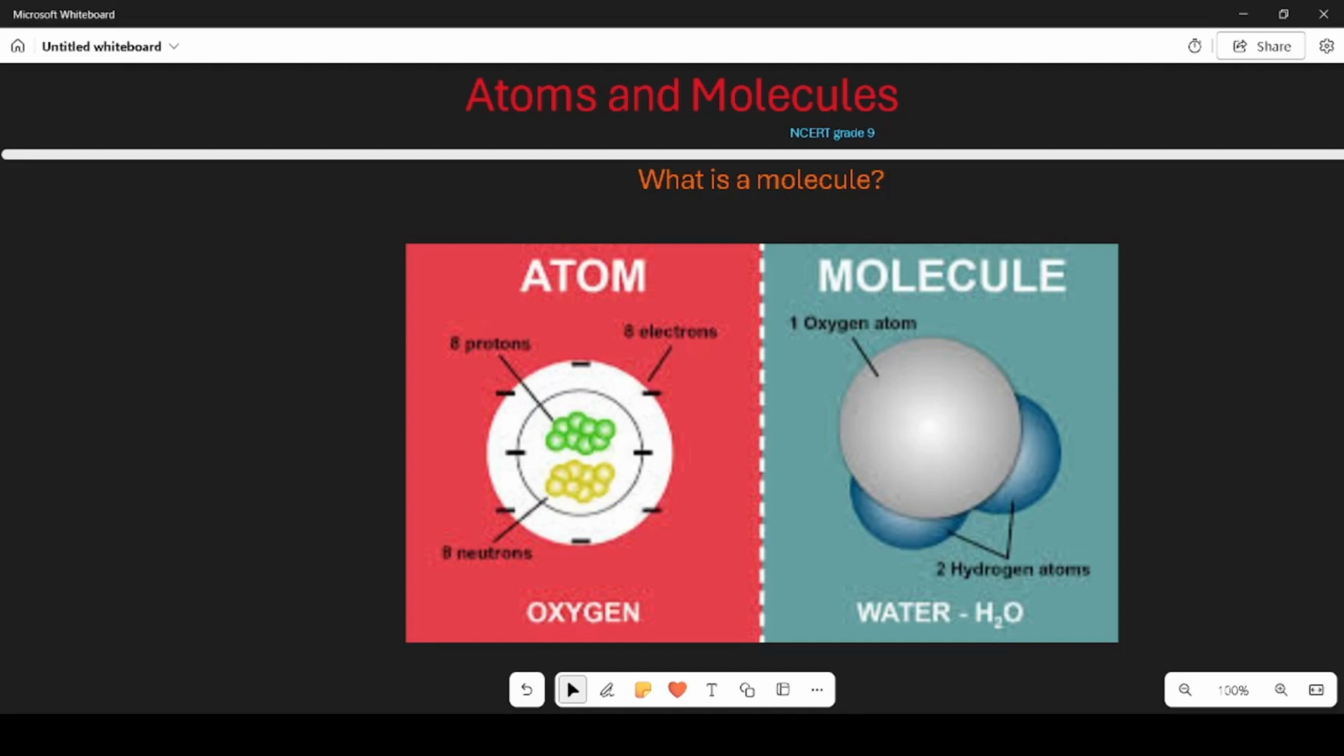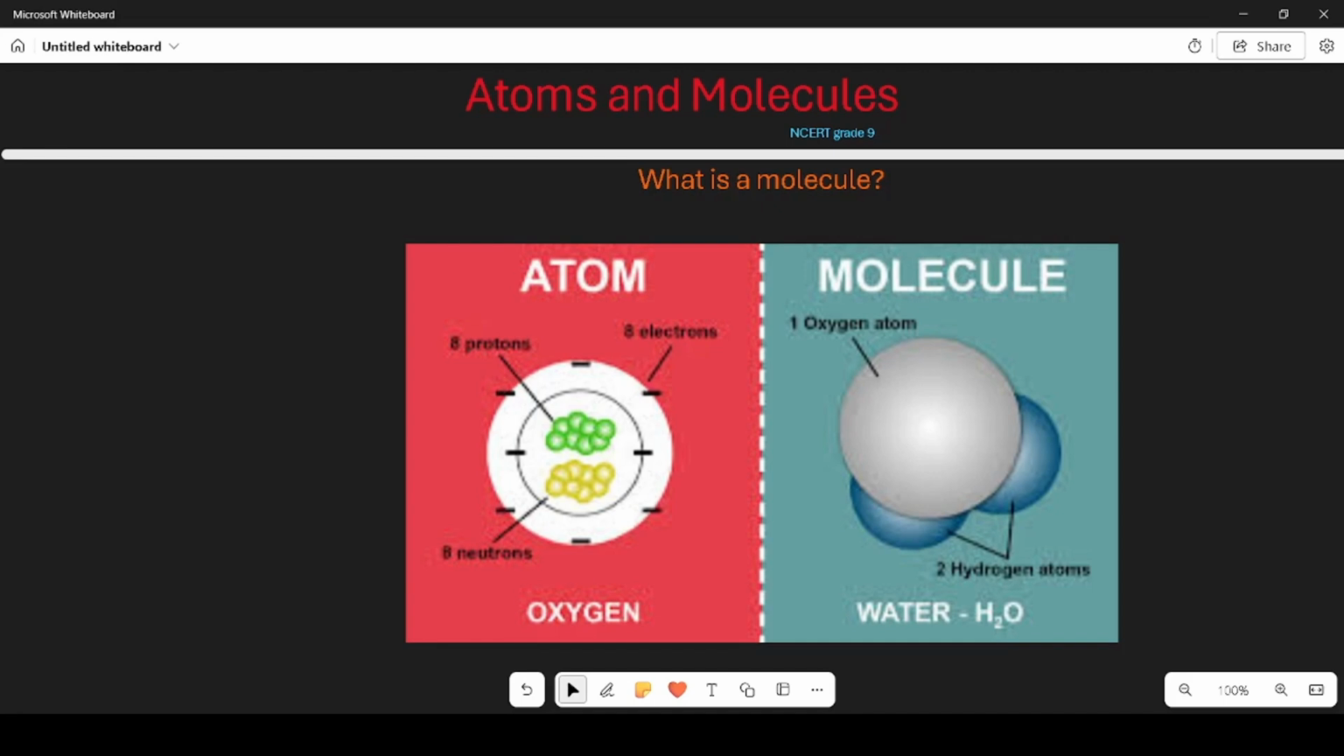Why do they join? Atoms of the same element join to become more stable. It's like how friends might hold hands to feel safer crossing the street. How they join: atoms can share parts called electrons to form a strong bond, holding them together. This bond creates the molecule.